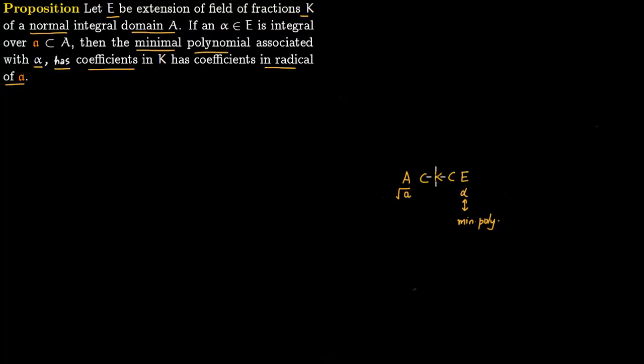So the coefficients already lie in K, but we are saying in this lemma that they actually lie in the radical of A, which is obviously smaller than K. So let us see the proof of this.